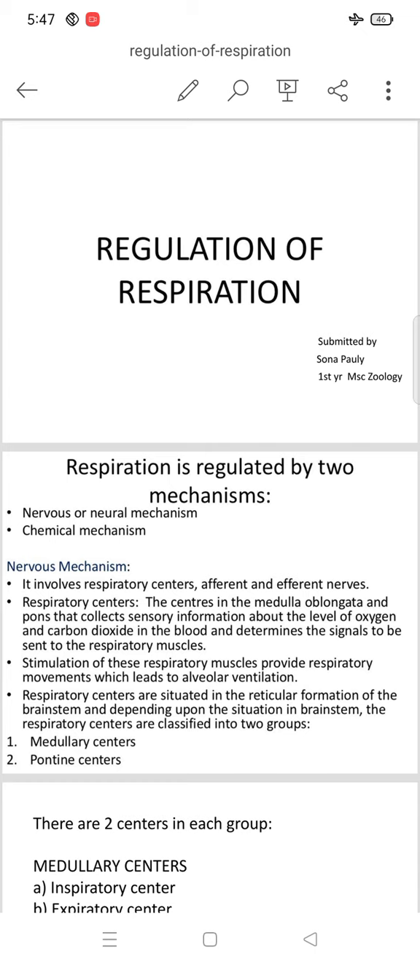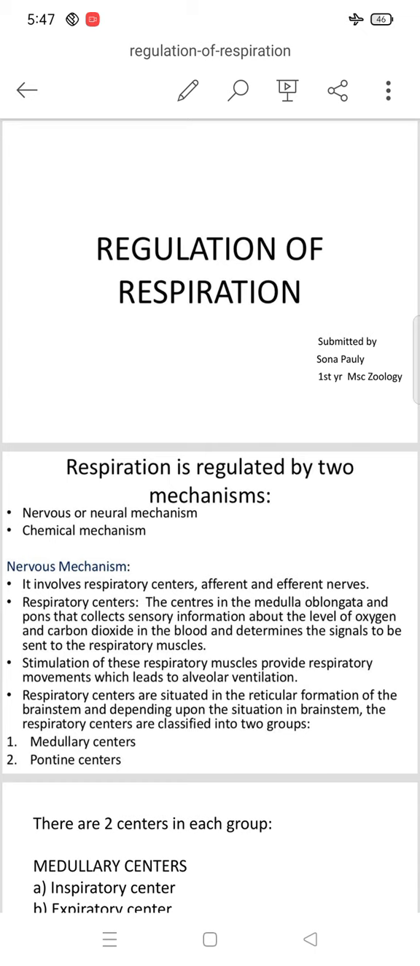Respiratory centers are situated in the reticular formation of the brainstem, and depending upon the situation in the brainstem, the respiratory centers are classified into two groups. What we studied earlier about the brainstem: brainstem means the midbrain, pons and medulla oblongata. These three joined together are called the brainstem.